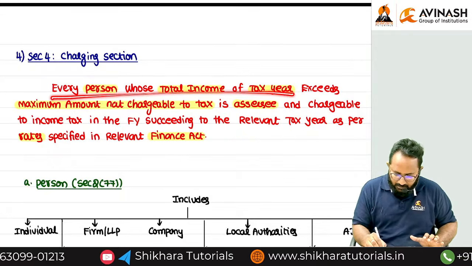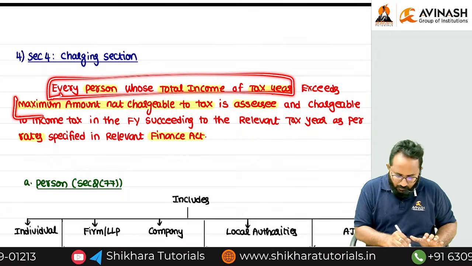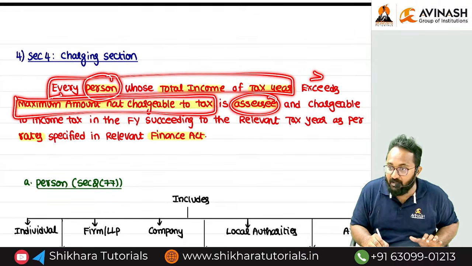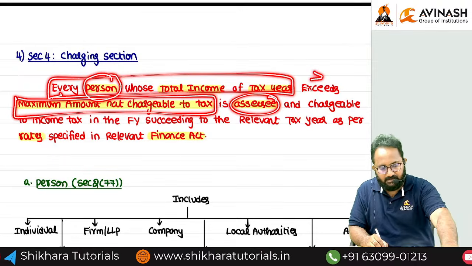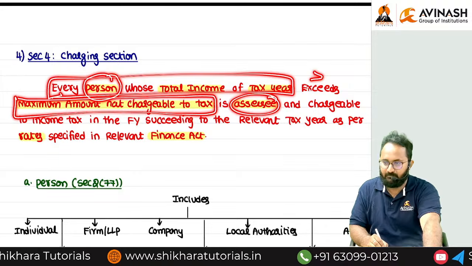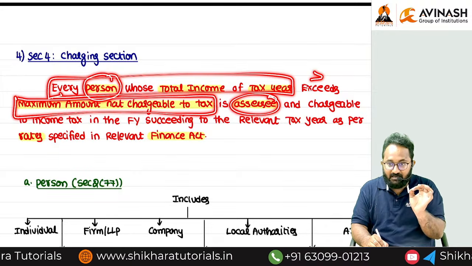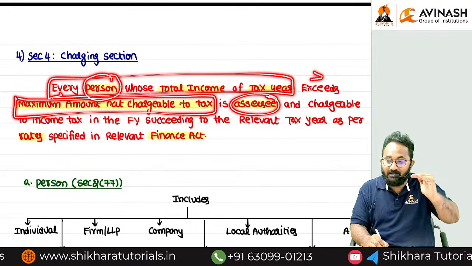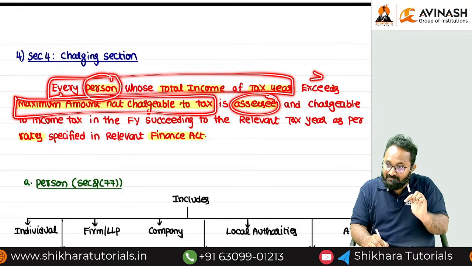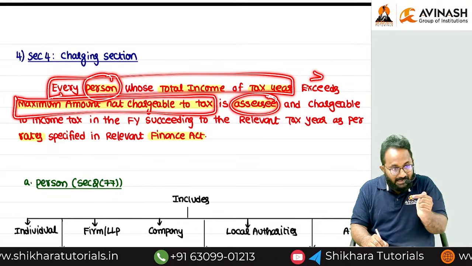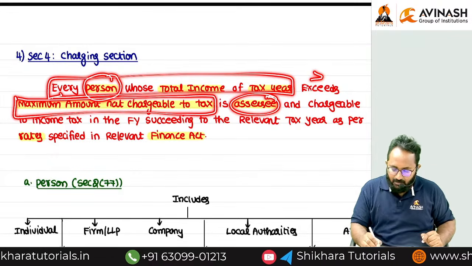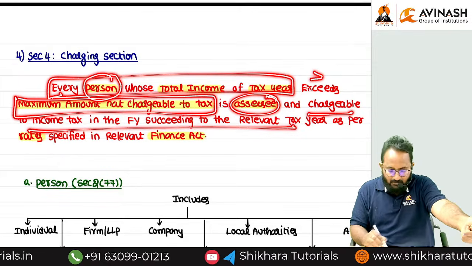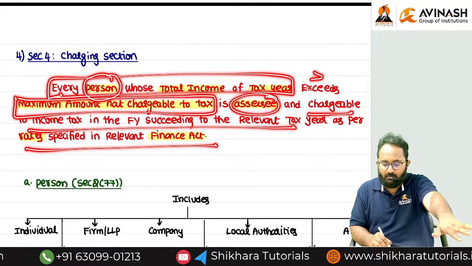Every person has total income earned during the tax year, and we know the basic exemption limit. If it exceeds, now this person will become as whom? SSC. Understood? When we are given the tag as an SSC, if his total income during the year exceeds the basic exemption limit, you are an SSC. If you are an SSC, definitely you have to pay the tax in which year? Next year to the tax year, by using the rates provided in the Finance Act. So now what is our target?